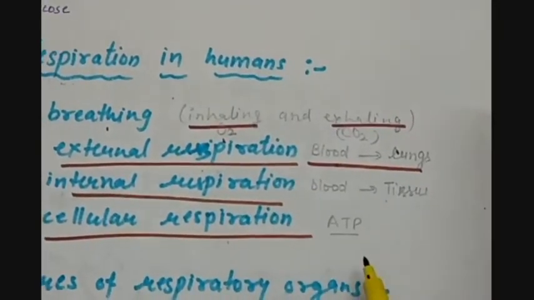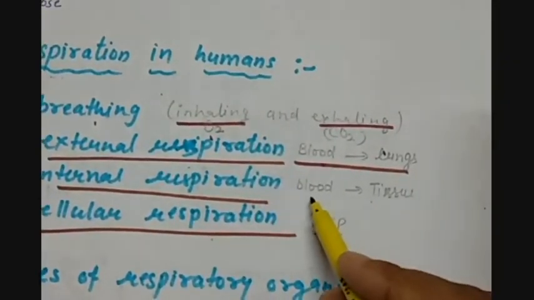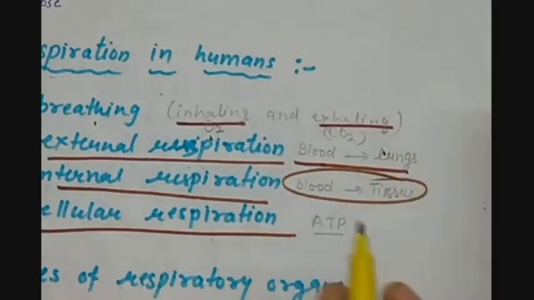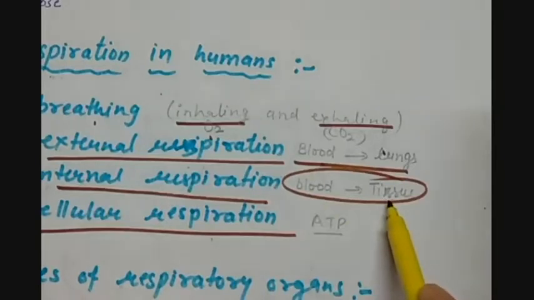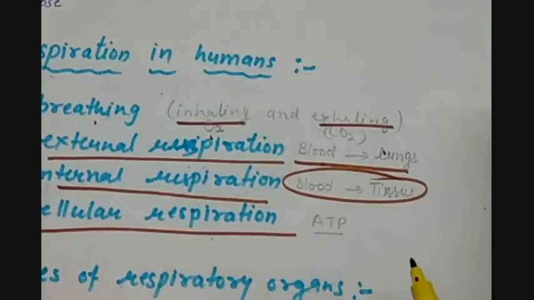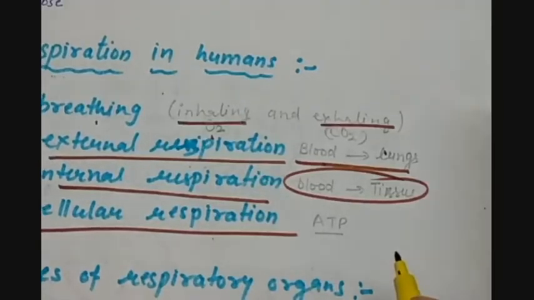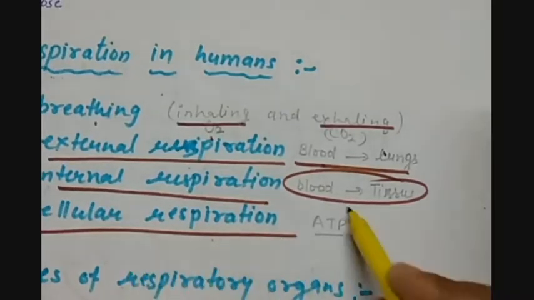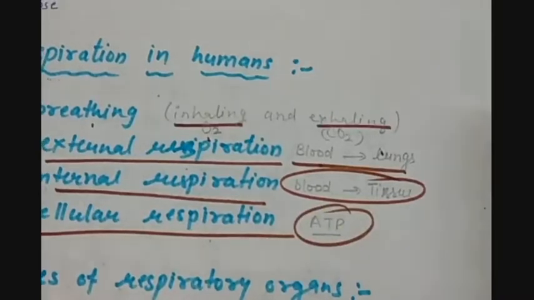Internal respiration means the oxygenated blood gives oxygen, or the exchange of gases between blood and the tissue cells. Now the cell has got the oxygen. What is it going to do with that? The cell was already having the nutrients which came from the food. It has got the oxygen now. So what happens now? The food gets oxidized and it produces energy, which is used up by the cells to produce ATP. This is finally what we want from the respiration process.